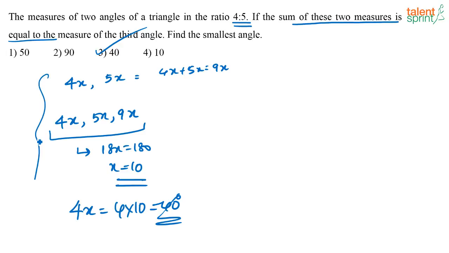Instead of doing it this way, another way to solve it is to check with the options, because here it is given, see these two, see this first two angles are in the ratio 4:5, right? Now the first angle has to be a multiple of 4. That means if you look at the options, there is only one multiple of 4. So no confusion, you can take the answer as option 3.